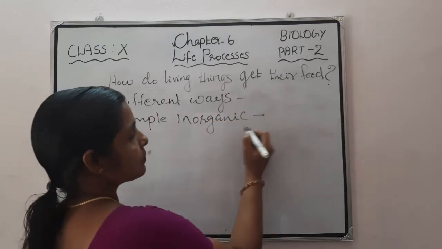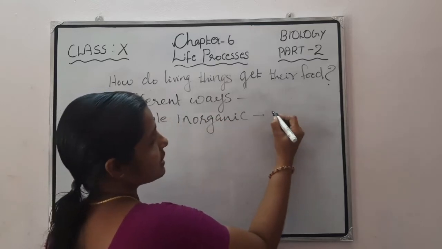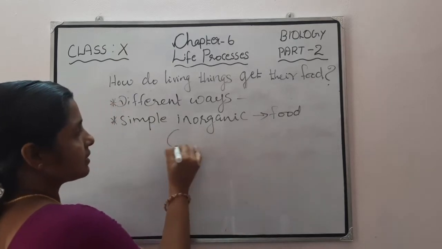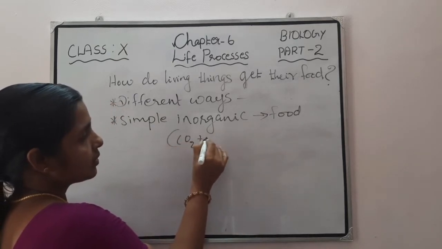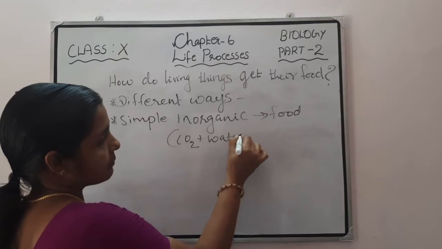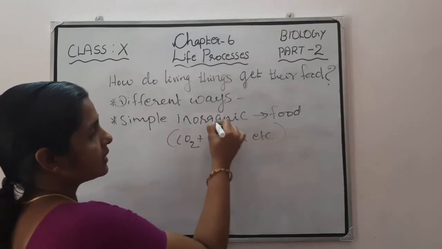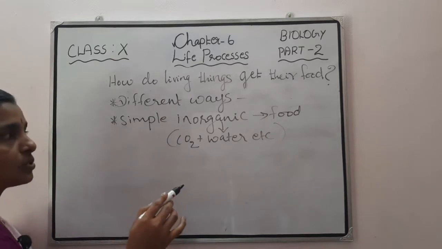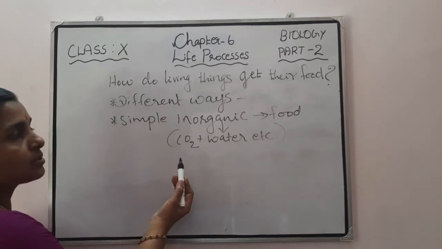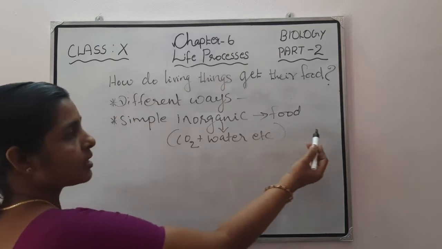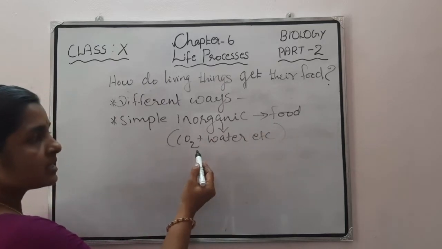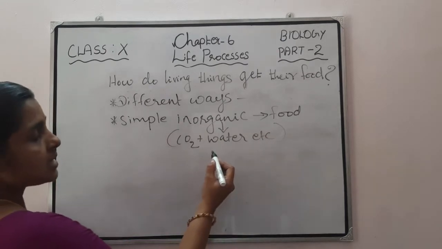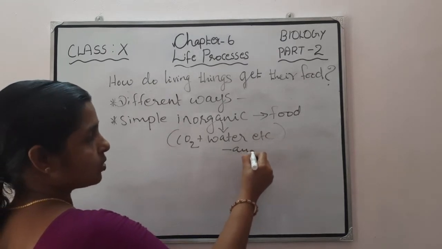And produce from that inorganic materials, they produce their food. The inorganic materials are carbon dioxide, then water, etc. So, some organisms utilize simple inorganic materials and they prepare complex food. These inorganic materials are carbon dioxide and water. We earlier studied that these organisms are called autotrophs.